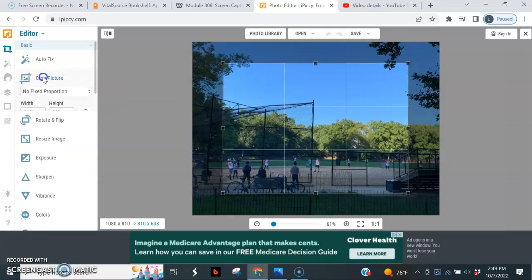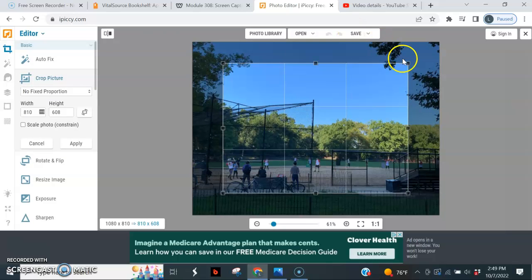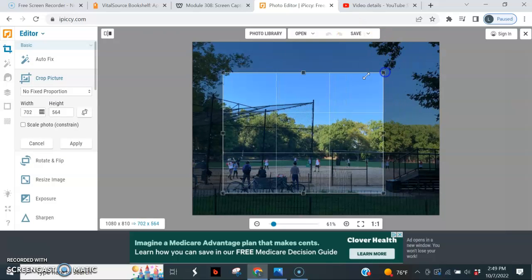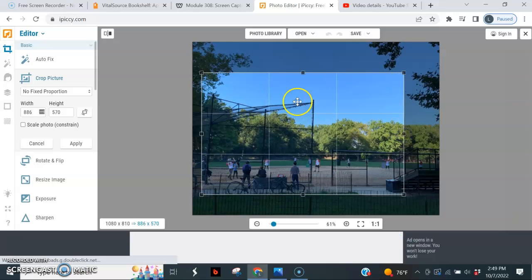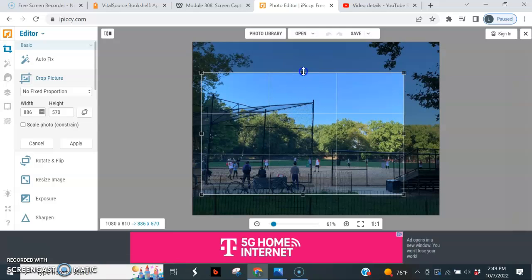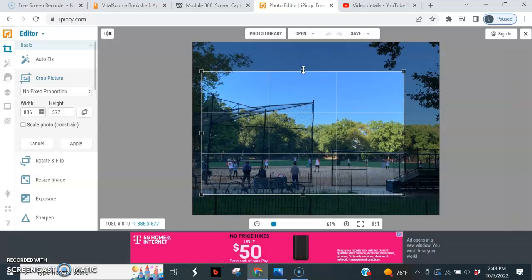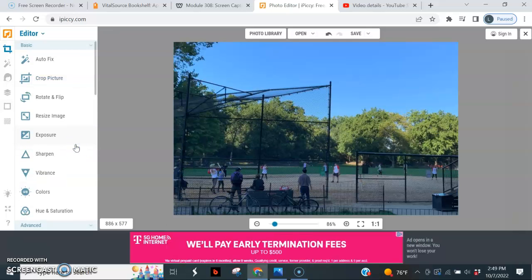First thing we're going to do is crop the photo using the rule of thirds. Okay. So we don't necessarily need to have the players in the center of the photo. We're going to show a little bit more of the sky and the tree line, like so, and we're good to go there. And we're just going to hit apply. Okay, so our photo is officially cropped.